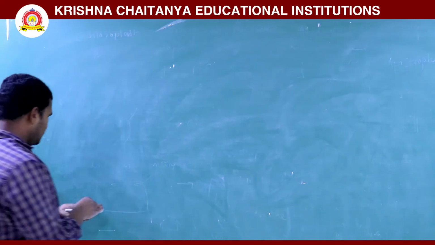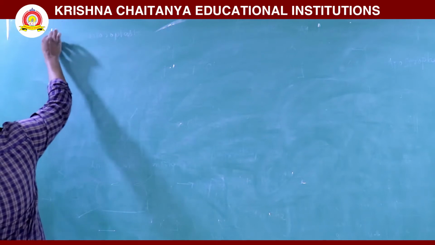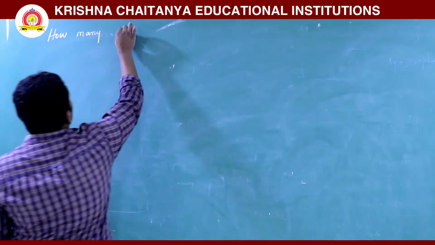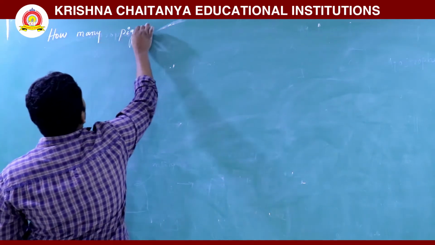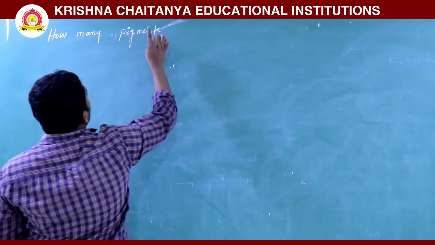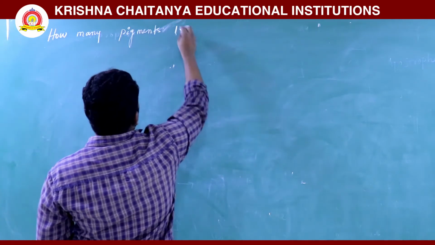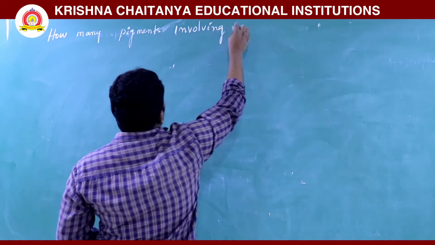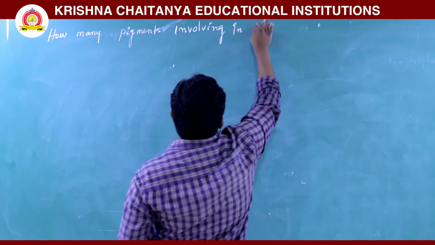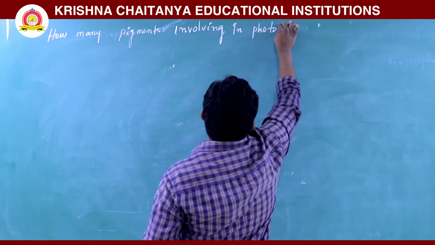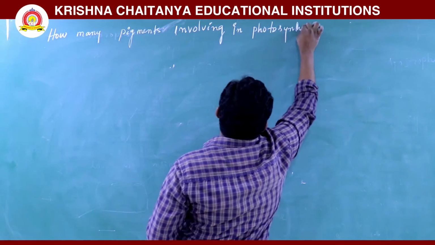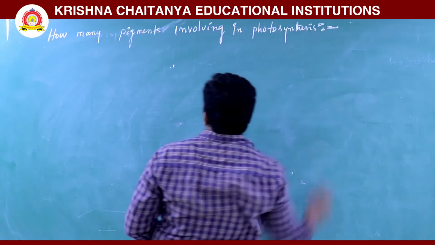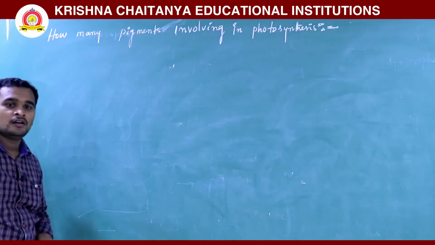Next topic is how many pigments are involved in photosynthesis.